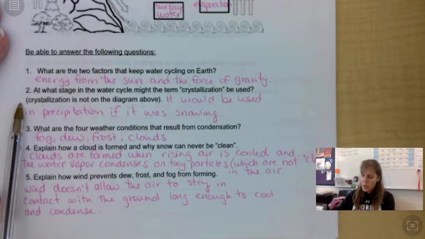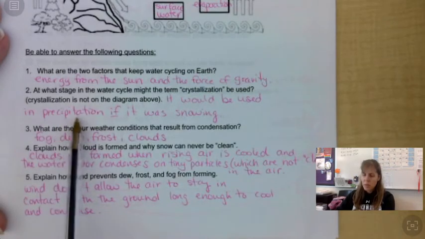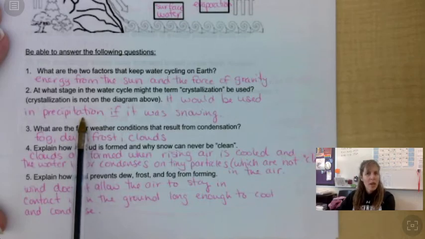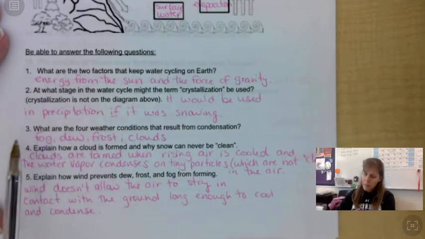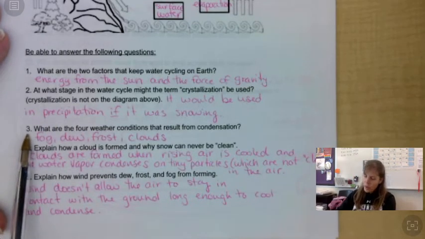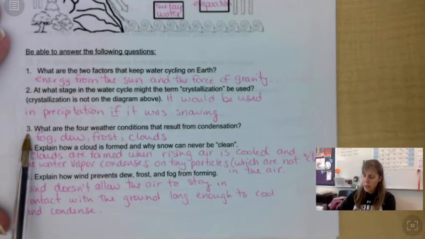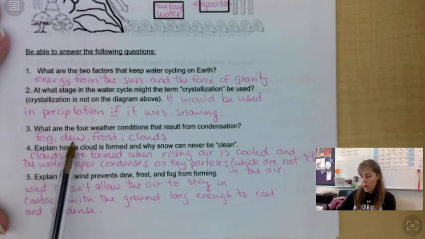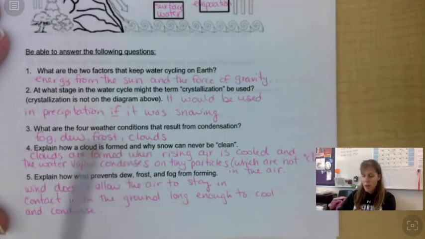Number two, at what stage in the water cycle might the term crystallization be used? Remember, crystallization is not in the diagram above. So it would be used in precipitation, like if it was snowing. Okay. So number three, what are the four weather conditions that result from condensation? That would be fog, dew, frost, and clouds.